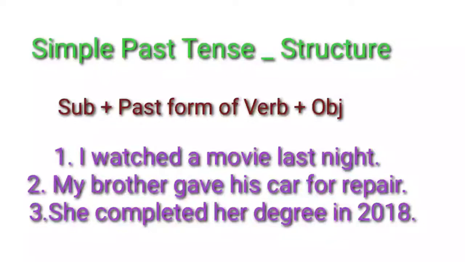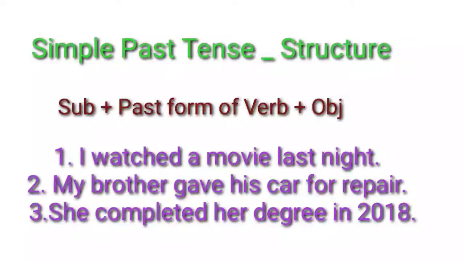Now let's observe the keywords which enable us to know that we have to use simple past. I watched a movie last night. What is the keyword that tells the action took place in the past? The words last night. Second one, it's not given actually. My brother gave his car for repair. He might have given his car for repair two days back, or long back, but it happened in the past. That is understood.